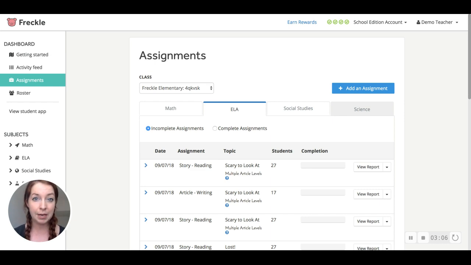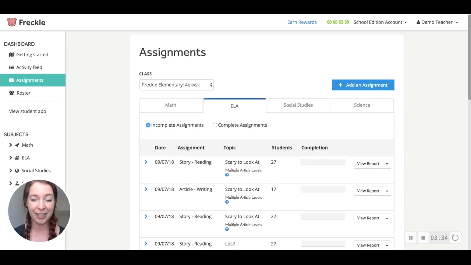Students can also read fiction stories on their own in their student dashboard. When they click on ELA, they'll have the option to choose fiction. And from there, they can explore their own interest, which is a great way to differentiate learning for your students. So they're not only reading at their own level, they can also choose what they'd like to explore. So if some of your students are interested in science fiction, they can really dig into that. Whereas if some of your students are more engaged with mysteries, they can pursue that. Which is just a really great way to get your students excited about what they're learning.